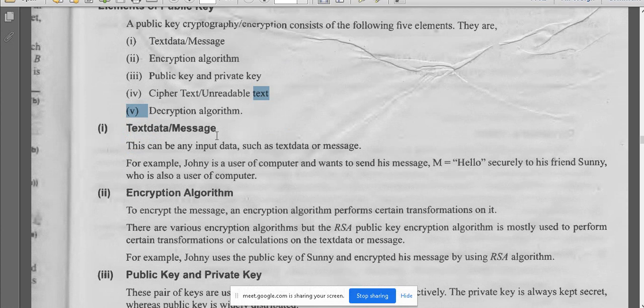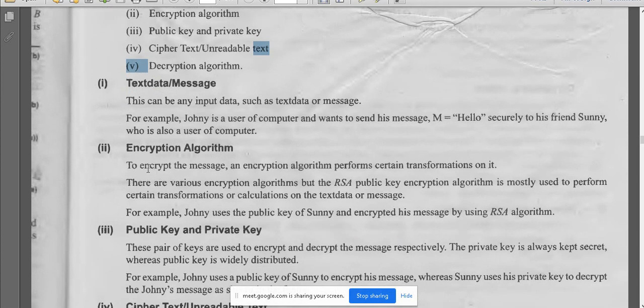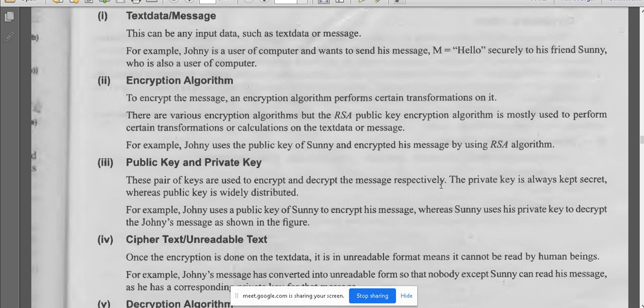Text data is whatever message you want to send, that is nothing but the text message. Encryption algorithm: to encrypt the message, we need to perform an algorithm. There are various encryption algorithms, but the RSA public key encryption algorithm is mostly used. For example, Johnny uses the public key of Sunny and encrypts his message using the RSA algorithm.